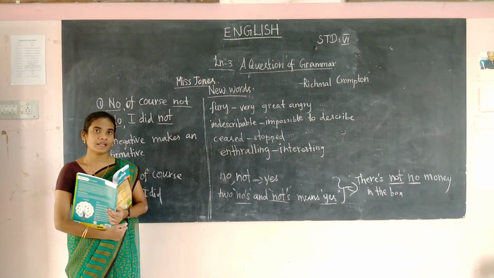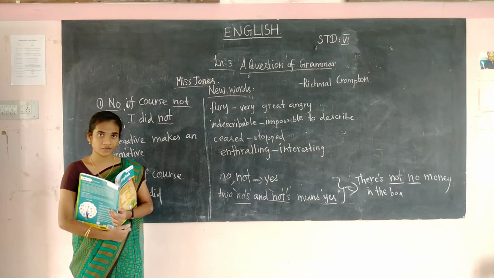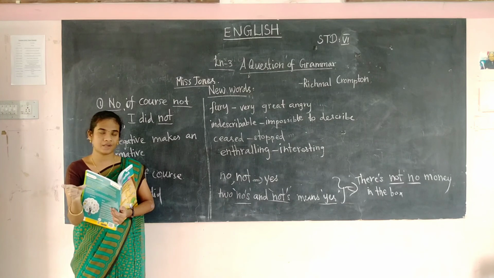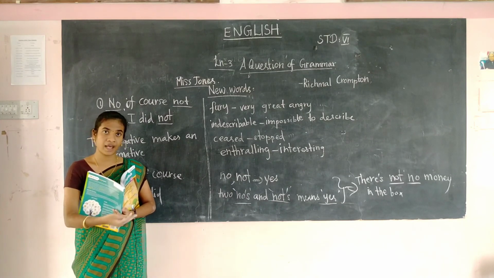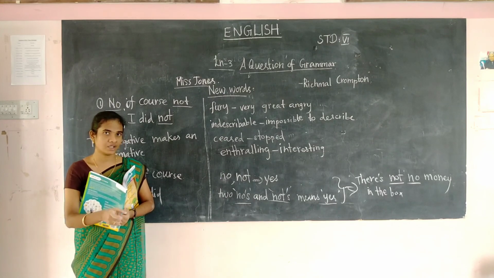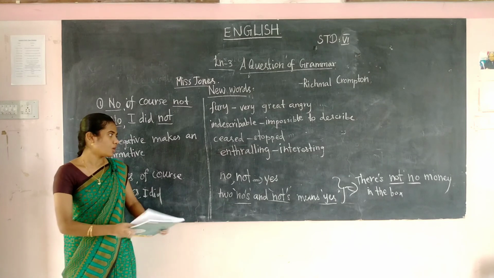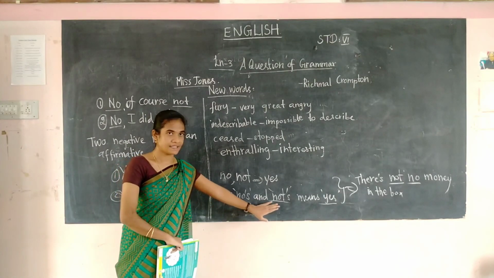He told that two negatives make an affirmative. So what's the meaning of that? If there are two negative words in the same sentence, you have to consider that sentence as a yes one. So Henry told this. The teacher asked him to repeat it, and asked what do you mean by negative. He does not know the correct answer. Then the teacher explains this. No, not means yes. Two no's and not means yes.